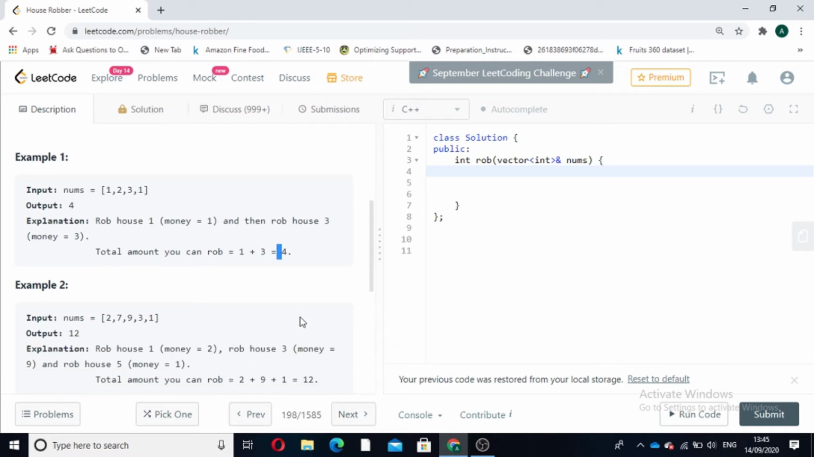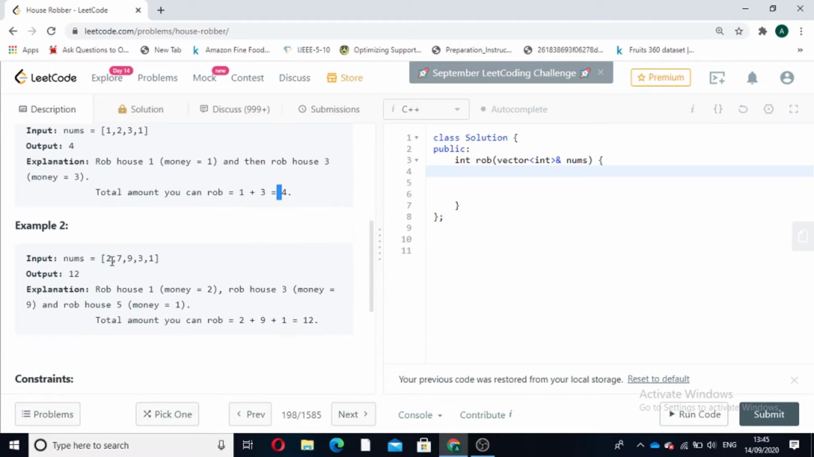Let's look at another example. Now in this case we have 5 houses and the money is as follows: 2, 7, 9, 3, 1. Here we can rob 2, 9 and 1, or we can rob 7 and 3. The maximum value is when we rob 2, 9, 1, which is 12, and when we rob 7 and 3, the amount of money is 10. So 12 is greater than 10, therefore the answer is 12.